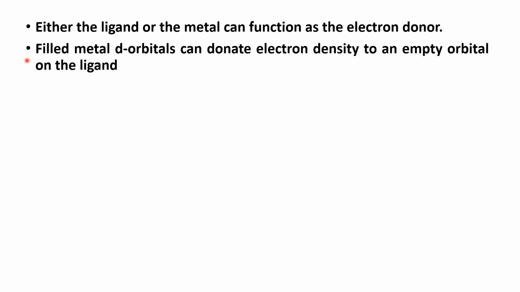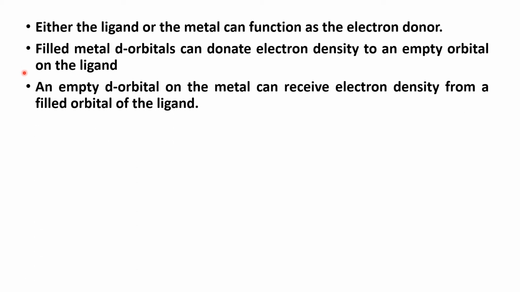Filled metal d orbitals can donate electron density to an empty orbital of the ligand. If metal to ligand transition occurs, filled metal d orbitals can only donate electrons to the empty orbital on the ligand. An empty d orbital on the metal can receive electron density from a filled orbital of the ligand.